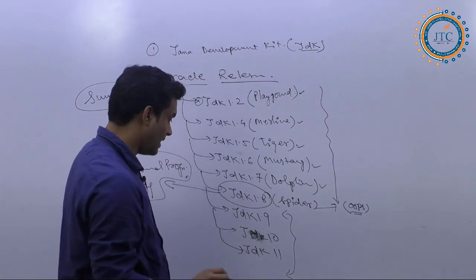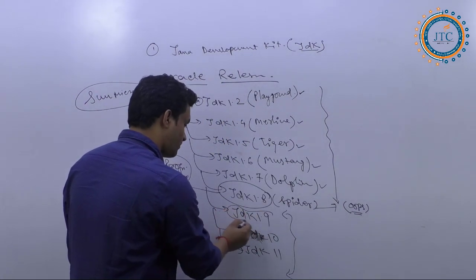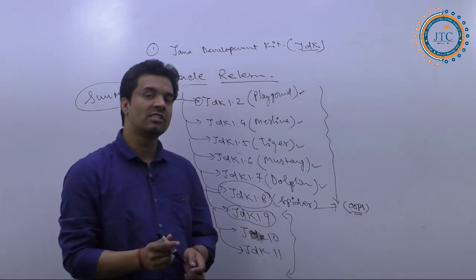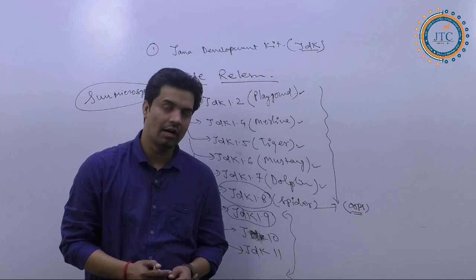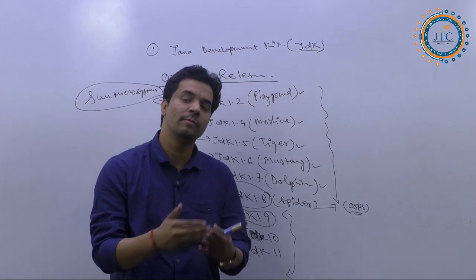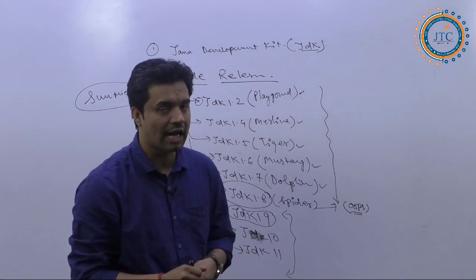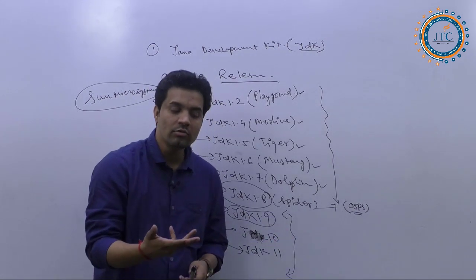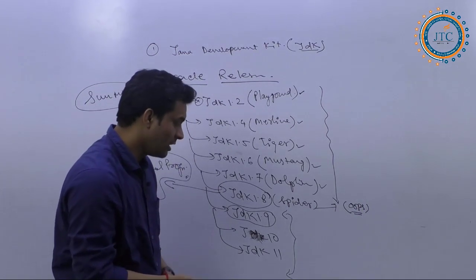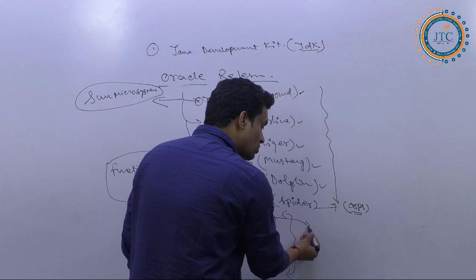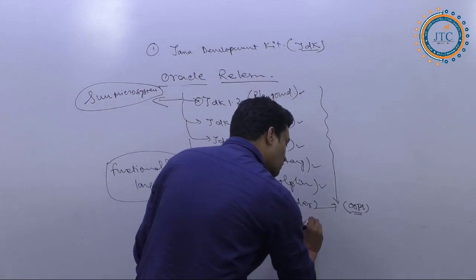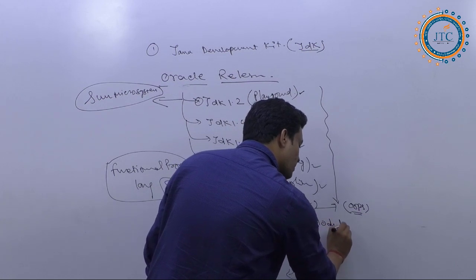But from Java 9, what is that? From Java 9, they have entirely changed the concepts of the JDK itself, and even its internal library functionality was changed entirely. I will show you just now how it is going to work. When I am talking about JDK 1.9, this is more specifically based on the modular concept.